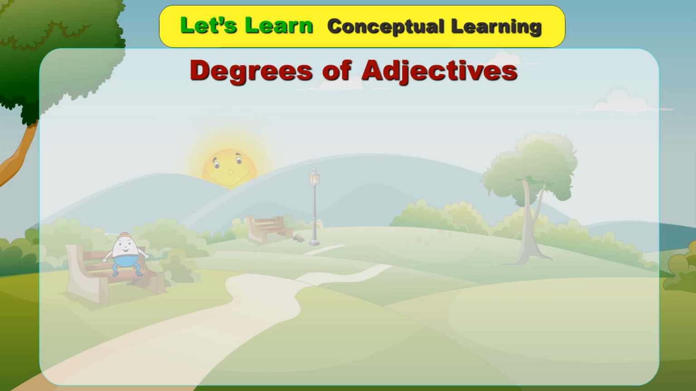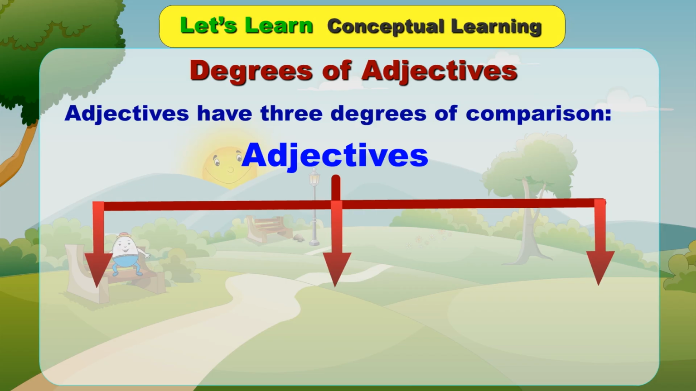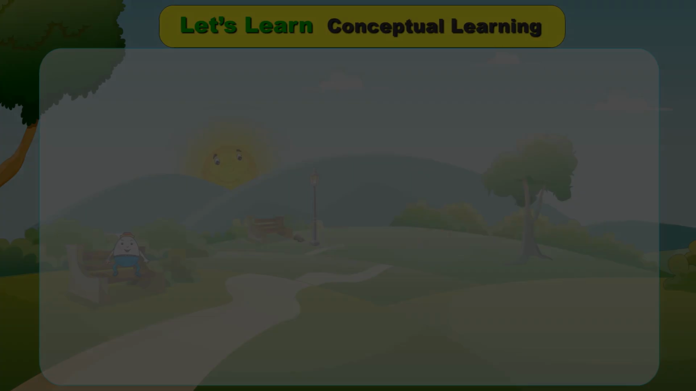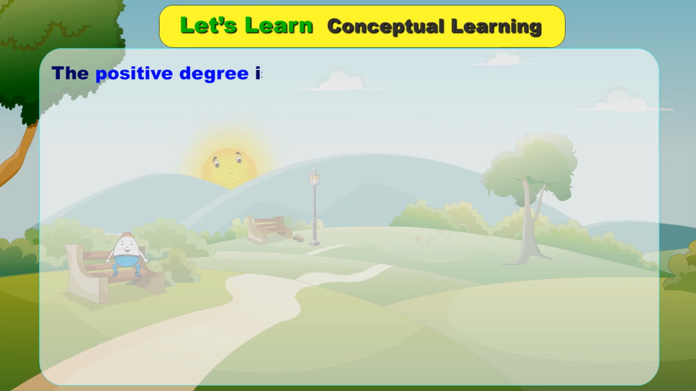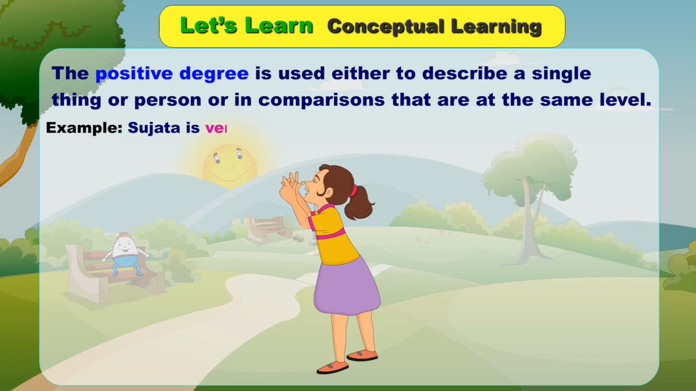Degrees of adjectives. Adjectives have 3 degrees of comparison: A. Positive, B. Comparative, C. Superlative. The positive degree is used either to describe a single thing or person or in comparisons that are at the same level. Example, Sujata is very witty.